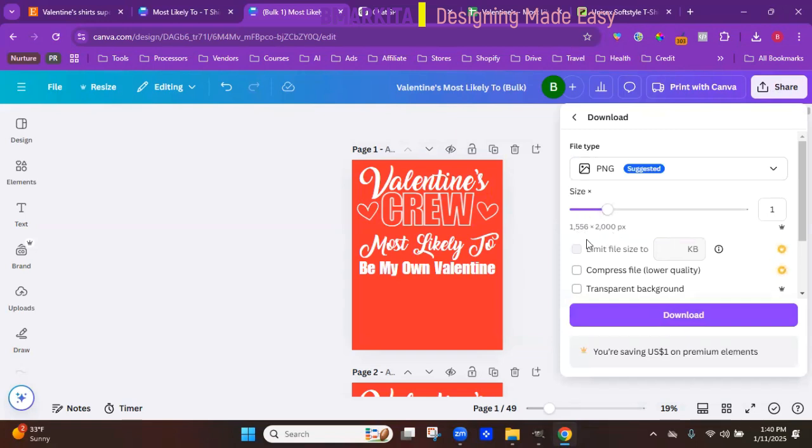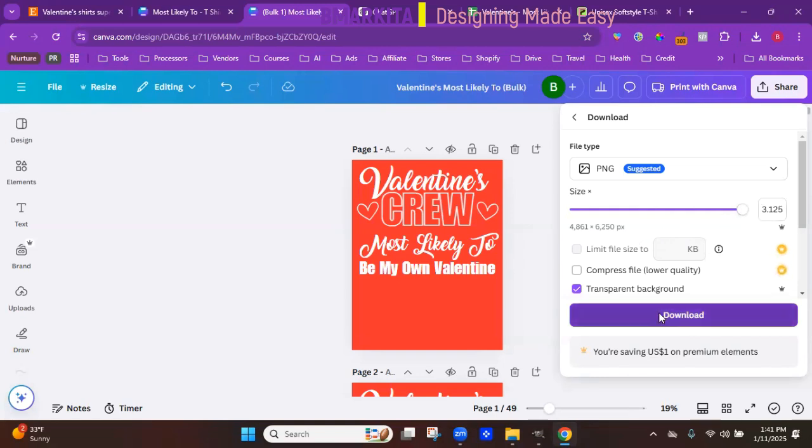Typically, Printify wants it to be around 6,000. I'm going to scale it up as far as it can go. You can see one of the dimensions is 6,000. Transparent background and resizing is a pro feature as well.